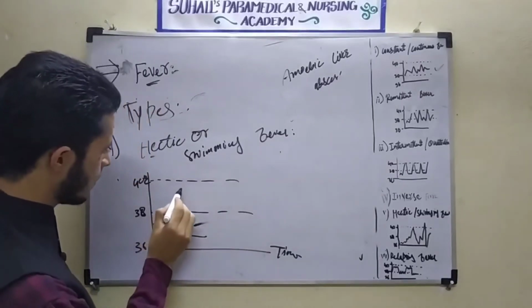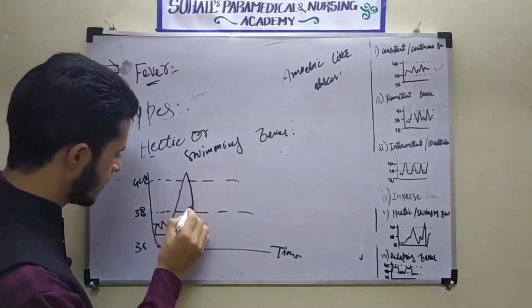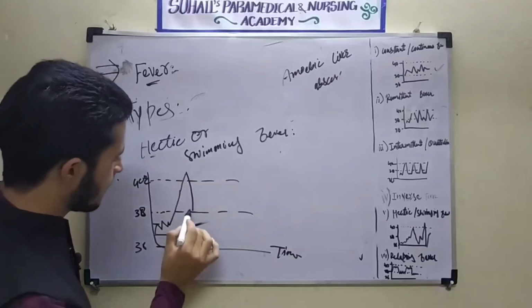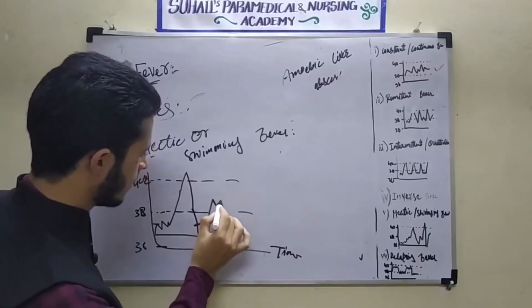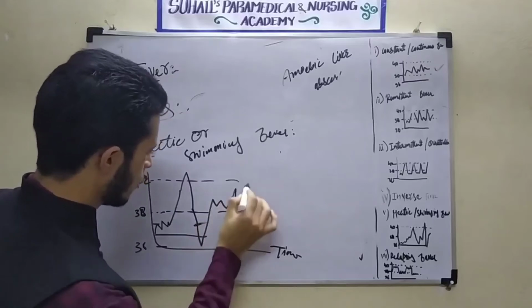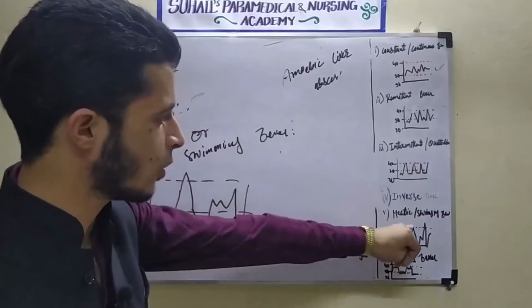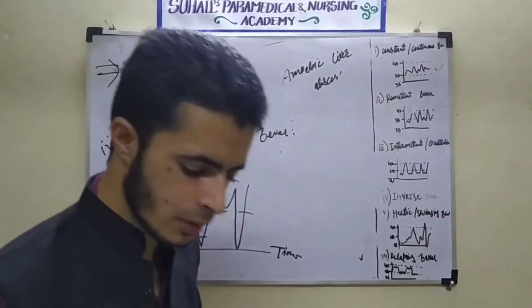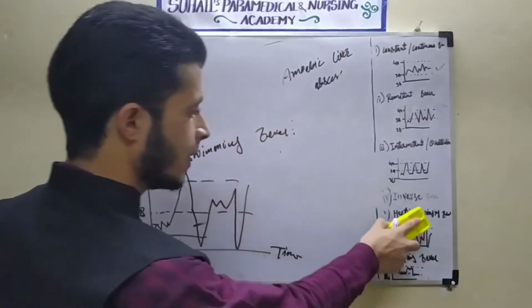What will happen? The temperature will be increasing above 40. Sometimes it will be decreasing, and it will be decreasing below 37 degrees. It can go this way, this way, this way. So it crosses below the line also. So this hectic or swinging fever causes a decrement in the fever. Sometimes there will be a decrease in the body temperature from the normal value in case of hectic fever.